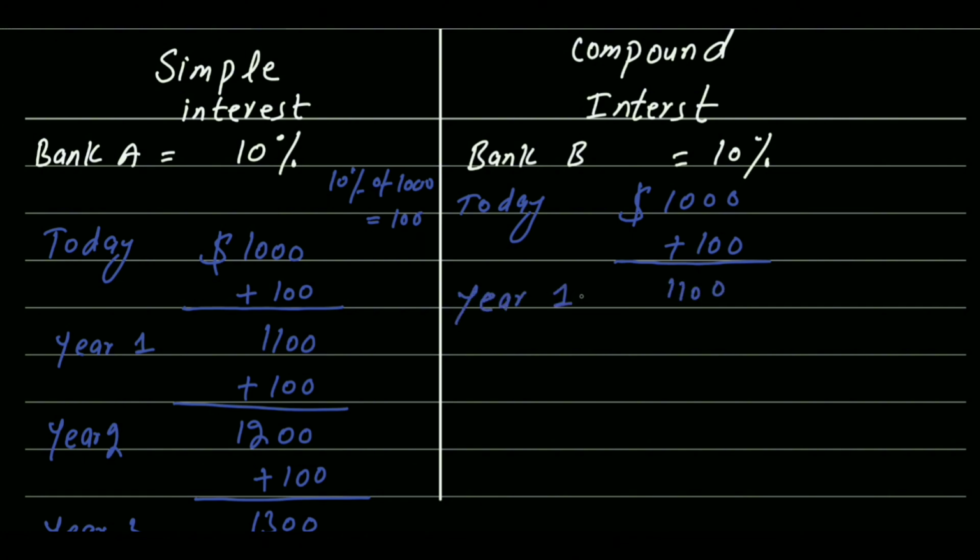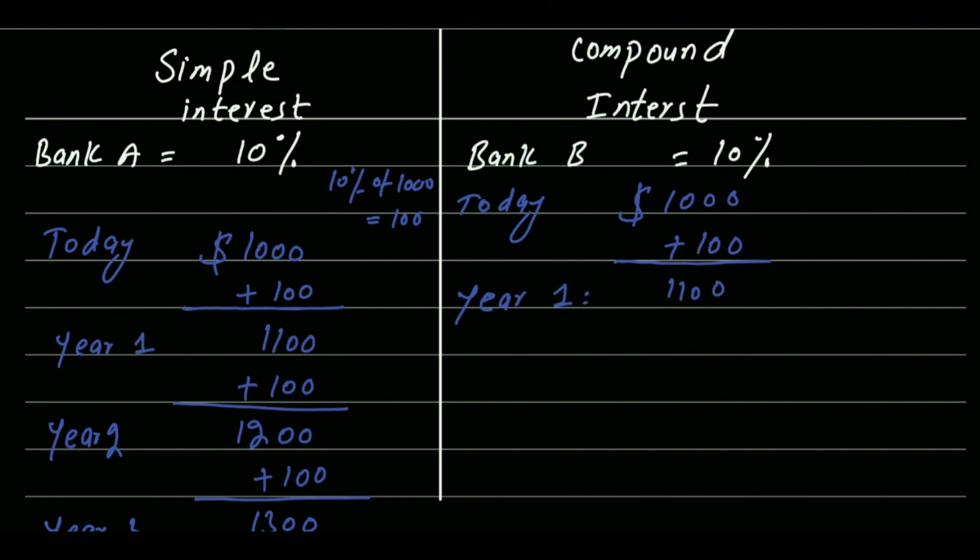Year 1. So this is the same as Bank A. Bank A also gives 1,100 after 1 year on the investment of $1,000. Bank B will also give you $1,100 after the investment of $1,000.